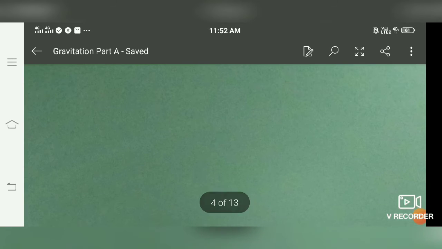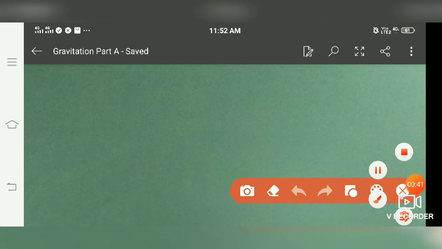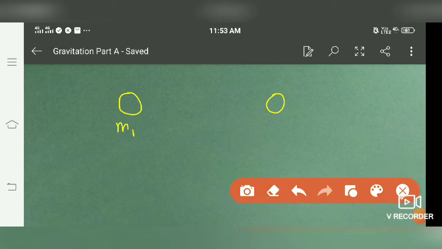What it means: suppose we have two bodies, first body of mass m1, second body of mass m2. These are the centers of the two bodies, and a line joining the centers. Now every object on this earth which possesses mass attracts each other.